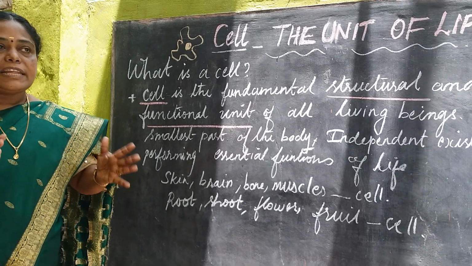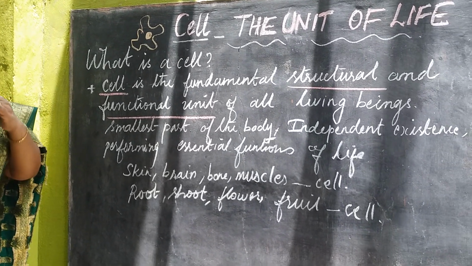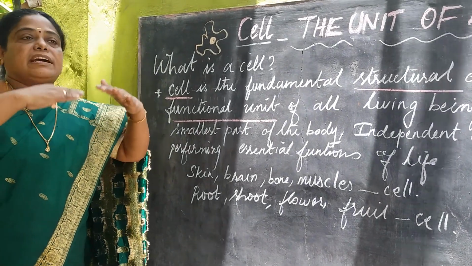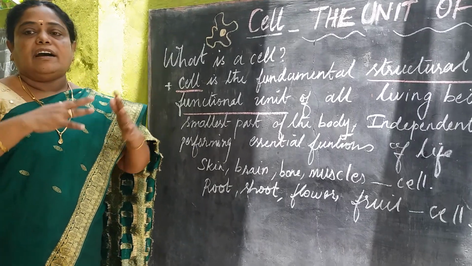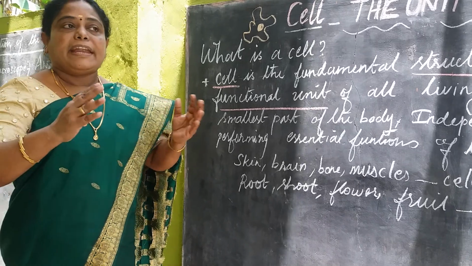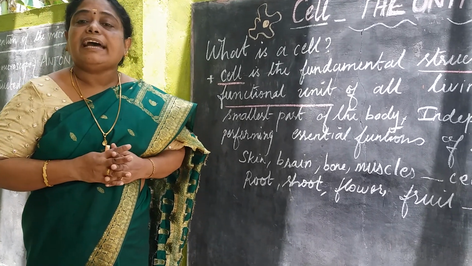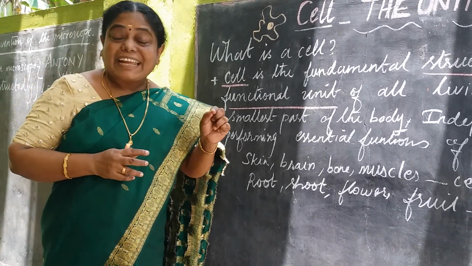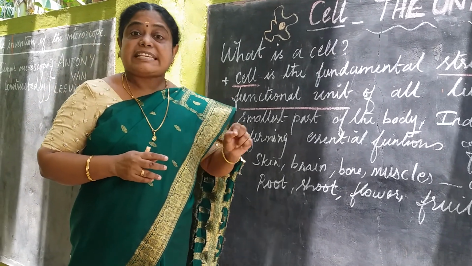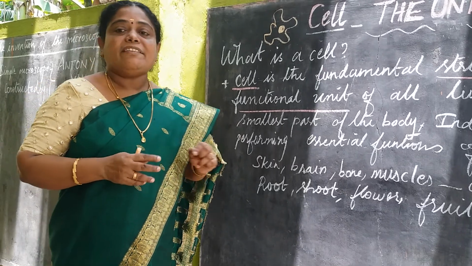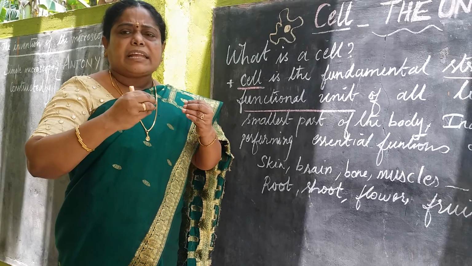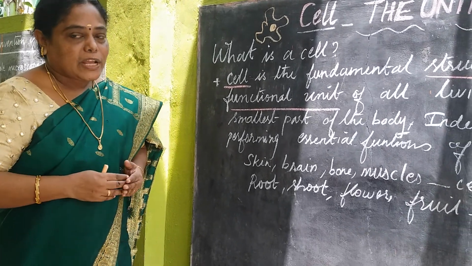Like a building, if you want to build a building, the building is made up of bricks. Number of bricks kept one after another and one above another, and the building is made. Likewise, our body is also made up of small units called cells. But the brick is not doing any function. But each and every cell has its own life, and it is performing its function. Let us study something detailed about that cell, okay?